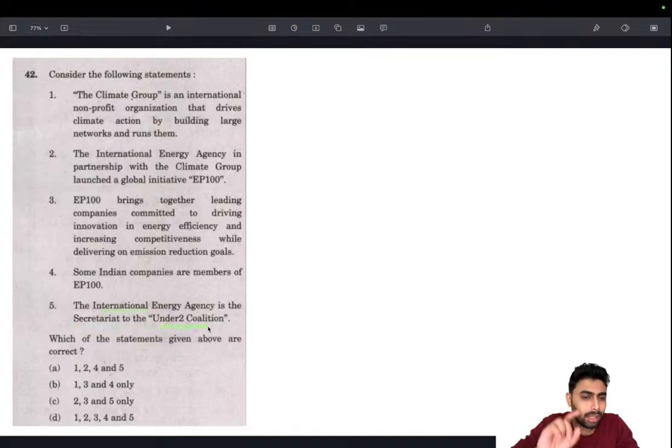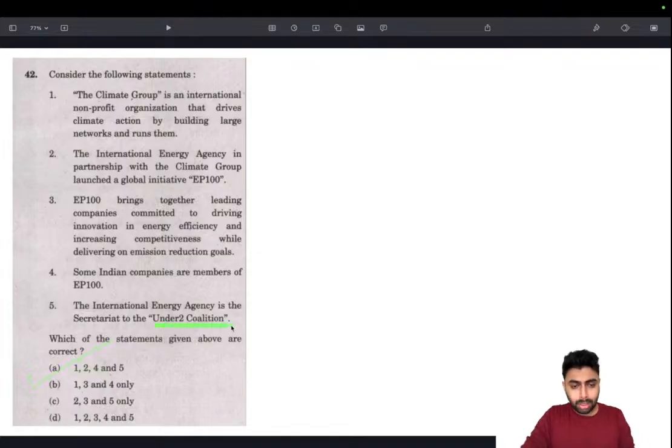Only if you know that Under 2 coalition means it is regarding keeping that 2 degrees Celsius upper limit in regard to global temperature rise. So we can eliminate this. And that's how we can actually arrive at the answer as B. Okay. So this is the logic that you need to have.